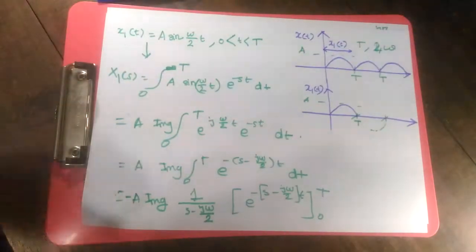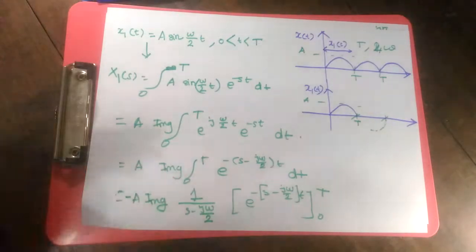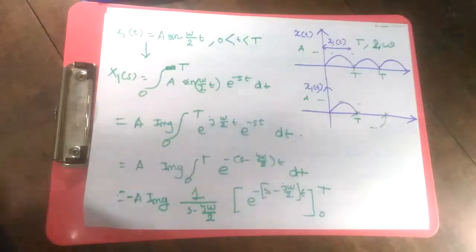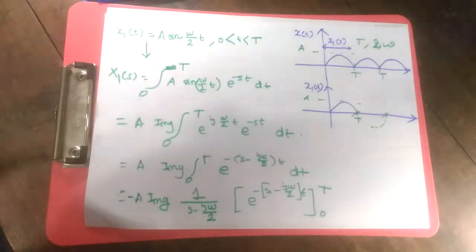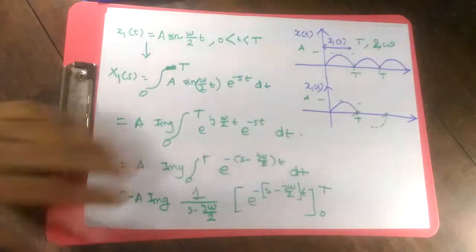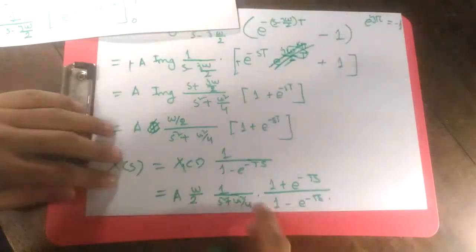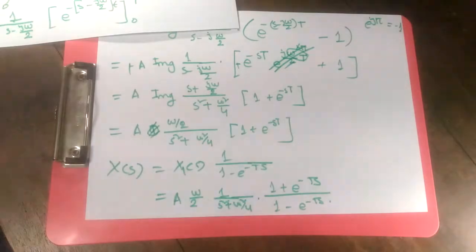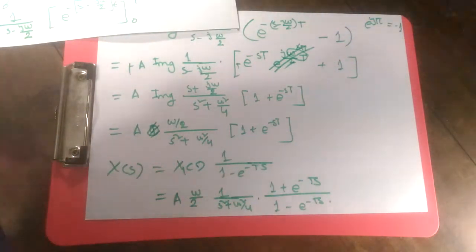So you see, the working rule is that whenever it's given that some unknown periodic signal, you need to first find out the first period's Laplace transformation, and then you multiply it by this factor, and you find out the whole periodic signal's Laplace transformation. This is very useful and very handy.